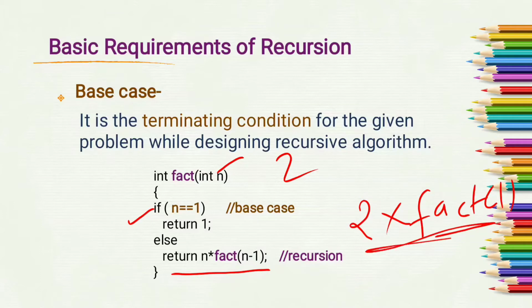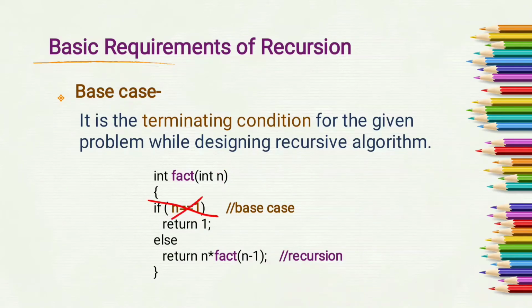As this expression is not completed, the function calls itself for factorial of 1. Now the value of n is passed as 1. So is the value of n 1? Yes, it returns 1. So 1 will be substituted here and the expression is solved as 2 into 1, which is equals to 2. So the factorial of 2 is 2.